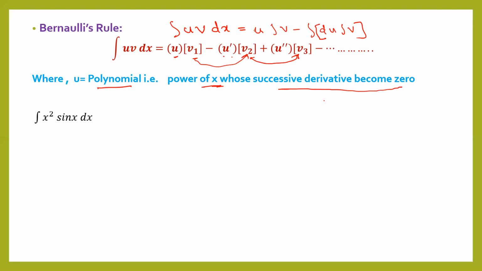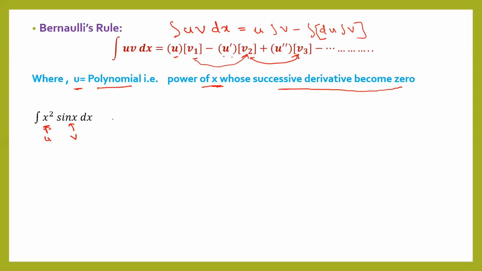For example, suppose we have to integrate x squared sin x. If you have to use this generalized formula, our first step is to select u. If you go through this function, there is x squared, there is sine. And this x squared is a term whose derivative becomes 0 after some successive differentiation. After 2 steps, this derivative will be 0. So we'll treat this as u. This will be v.